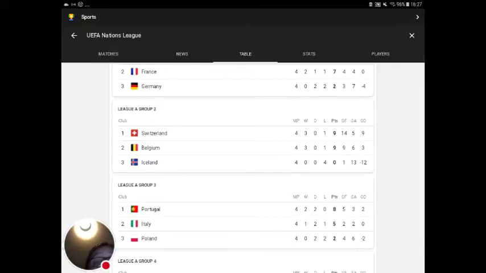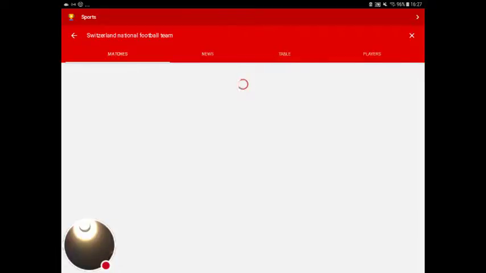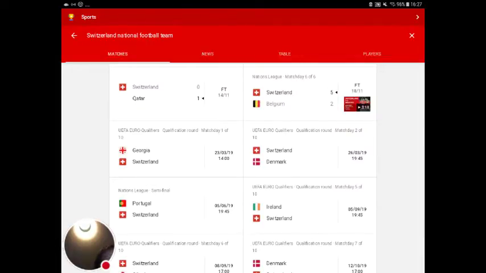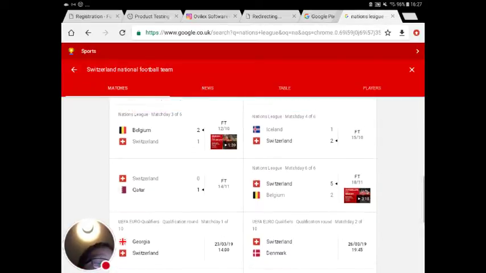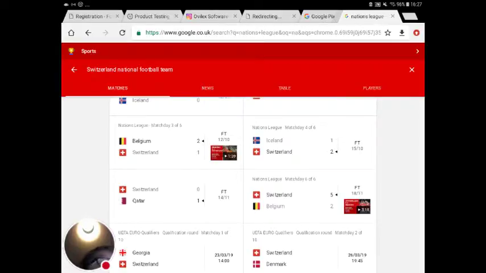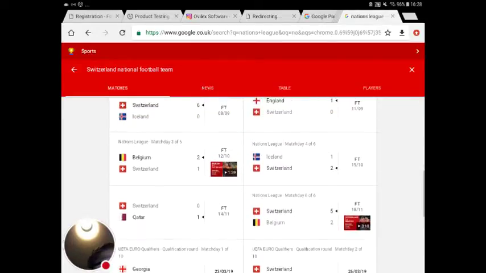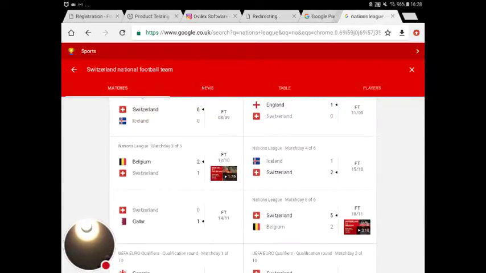Right, we're going to move on to Switzerland now, who again came top of their group, Group 2, and they're through to the semi-finals, as they won their last game against Belgium 5-2, which is good for Switzerland, but a hit for Belgium. I'm surprised that Belgium lost against them, because they're quite good normally. Anyway, they lost 1-0 against Qatar. Then we had the 2-1 win against Iceland, but that was away. The last game against Belgium was more of a revenge attack, as they'd lost 2-1.